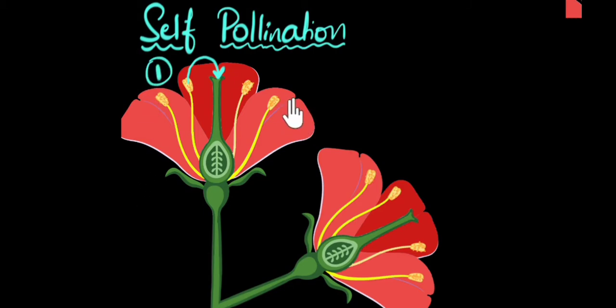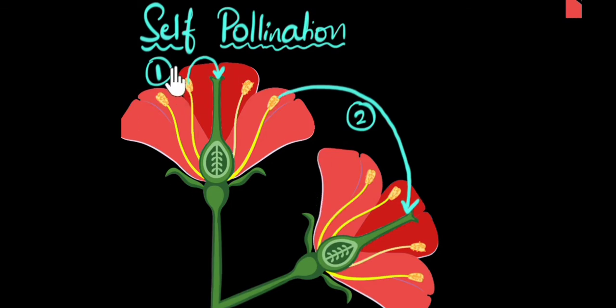But even if pollen grains are transferred from the anther to the stigma of a different flower belonging to the same plant, I'll call this number 2, this is also self-pollination. Why? Because the pollen grains are still being transferred within the same plant. The plant is still pollinating itself. That's the whole idea behind self-pollination. So these are examples of self-pollination.